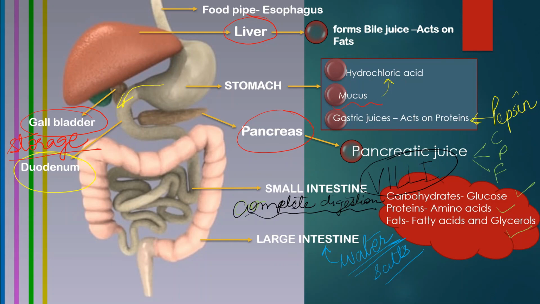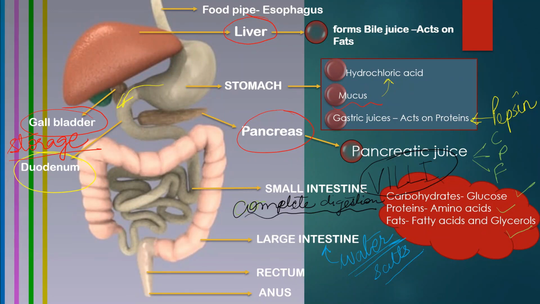Now the leftover, that is the waste of the food, is then collected into a small bag-like structure called the rectum. Once this rectum is full, there is a need to go to the washroom, and all the waste comes out through the opening called the anus. This process is called egestion, the last step of the digestive system.